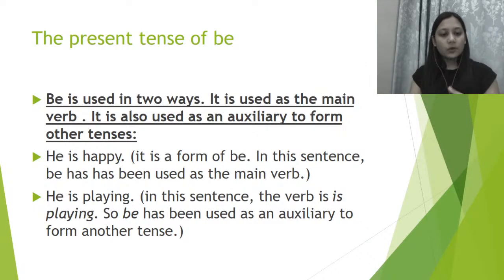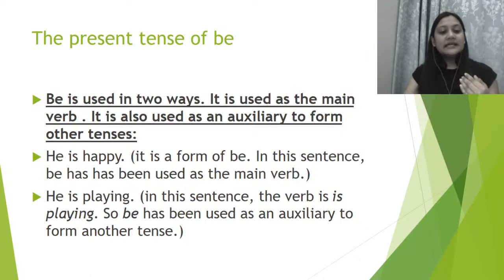Let's check it out how. He is happy, right? What it says: he is happy. It is a form of be. So is, if you can see is here, that is a form of be, right? In this sentence, be has been used as the main verb. So हमने यहाँ पे is को use किया है as main verb.